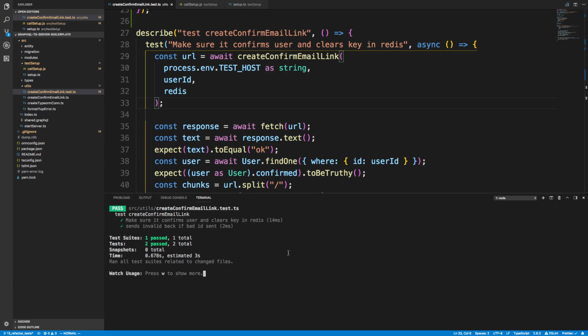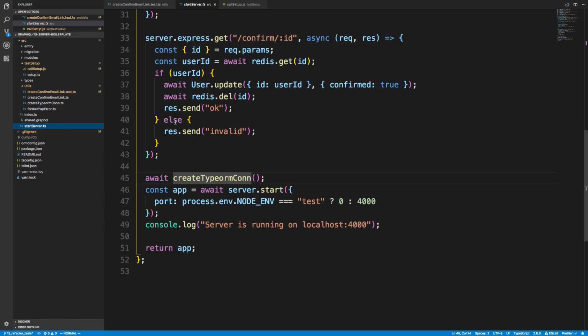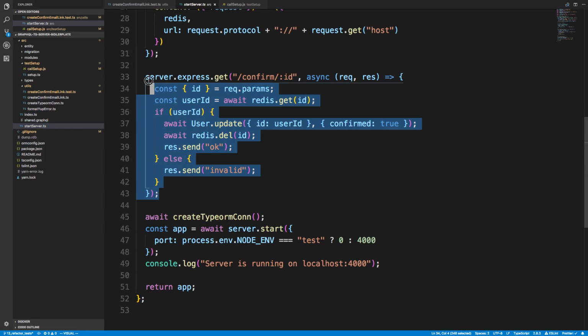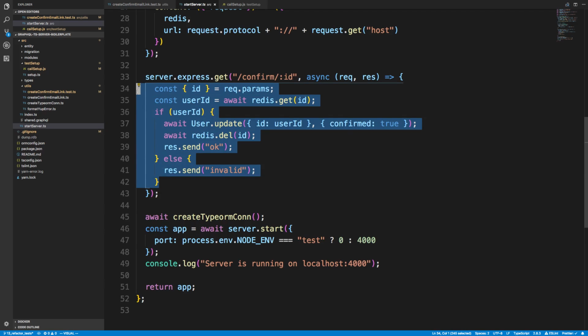Alright, so the next thing that I wanted to do was actually to move this test out of here. This test right here really doesn't have anything to do with this function, createConfirmEmailLink. It really is just testing the capability of this code right here. So really I want to split up this code into its own file and then test it over there.